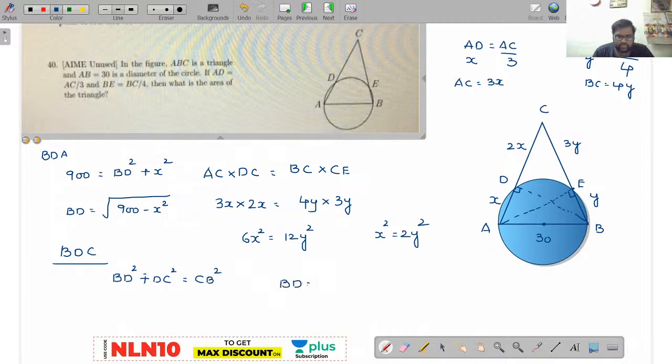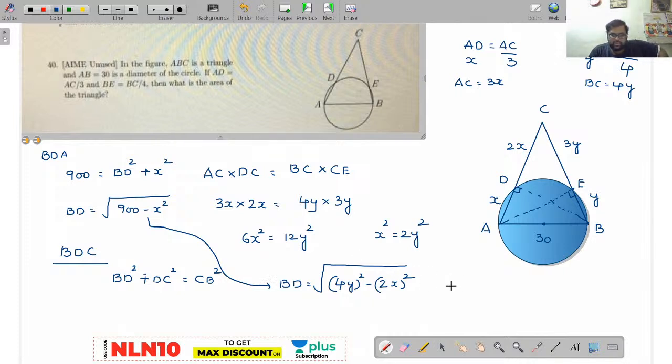BD is equal to, now what is your DC value? DC value is 2x, right? CB value is 4y. So can I write it as 4y whole square minus 2x whole square? Yes. Now observe here, already you know that BD value is 900 minus x square. Substitute here, you will get the value of x.